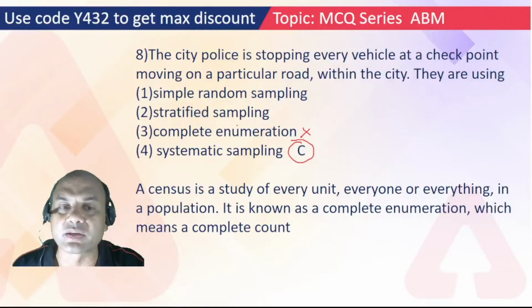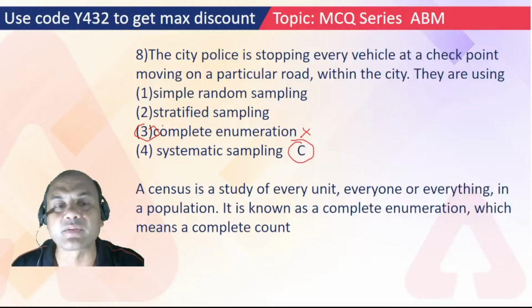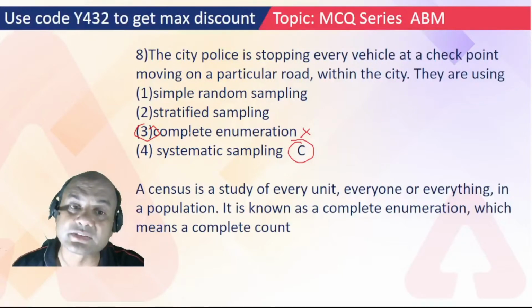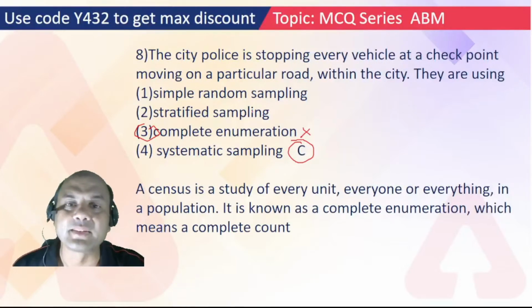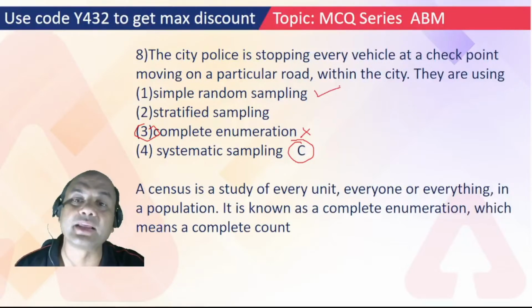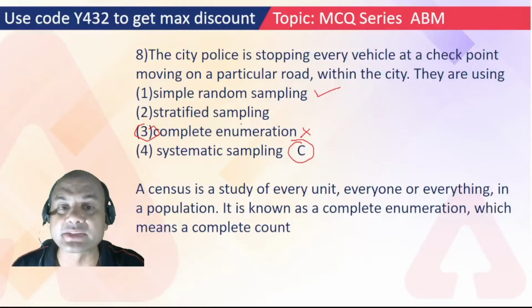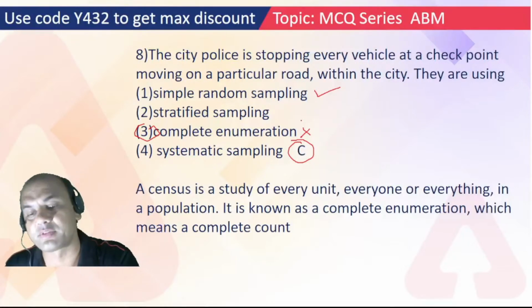So the sampling distribution standard deviation is what? That is actually called standard error, and it is population standard deviation upon square root of sample size. So it's sigma upon root of n. This is the actual name, and it's called standard error. So the right answer is B: population standard deviation upon square root of sample size, and this is called standard error.